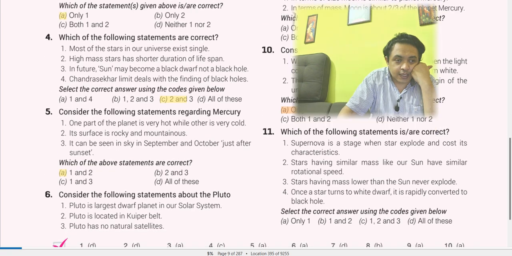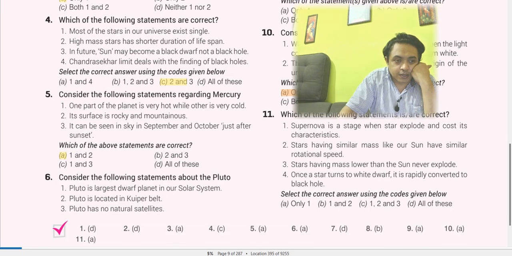And the 11th: which of the following statements is correct? Supernova is a stage when stars explode and cause its characteristics. Stars with similar mass to Earth or Sun have similar rotational speed. Stars with mass lower than the Sun never explode. Once a star turns to a white dwarf, it is rapidly converted to a black hole. Only one is correct.